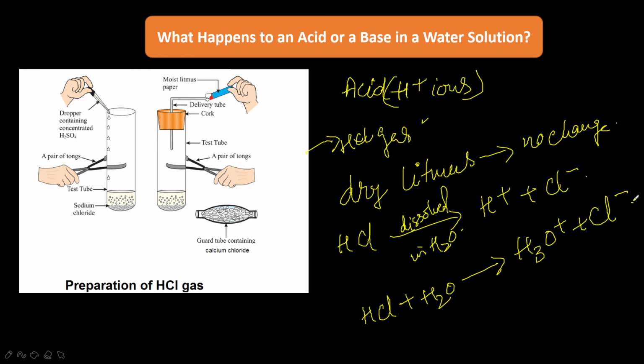Okay, there are so many uses of these mineral acids in the industry. If you see, sulfuric acid is used in the manufacturing of fertilizers and chemicals. Nitric acid is used in making fertilizers.